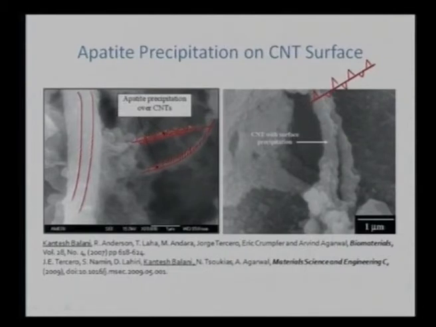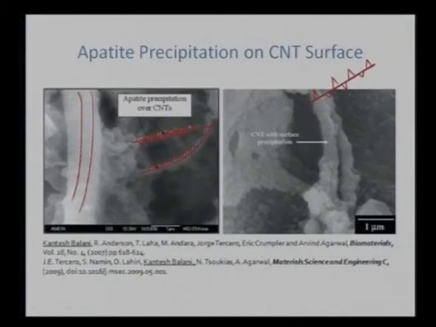So one thing is very clear: because of the higher surface area available for the carbon nanotube, it is somehow assisting the precipitation of apatite. And why is the apatite precipitation very important? Because that is what is required for bone growth. So once we have available CNT surface with a particular implant material, it will also assist the precipitation of apatite, or the generation of new bone.